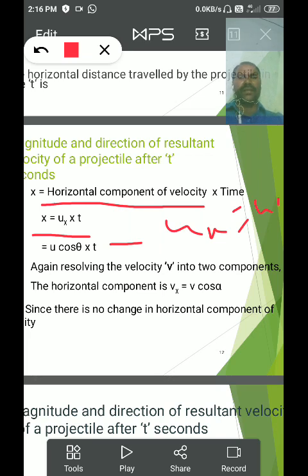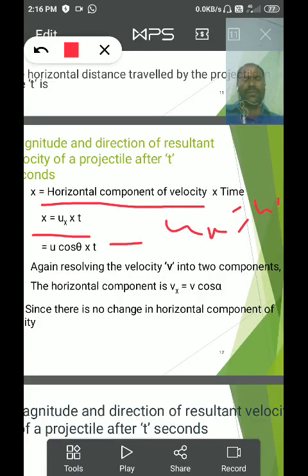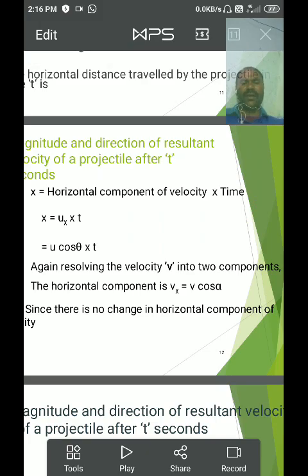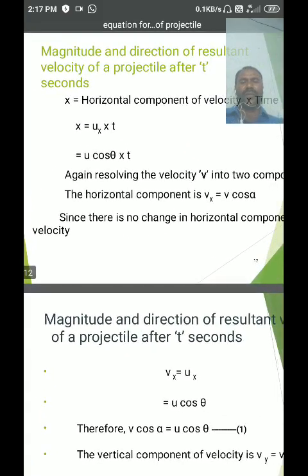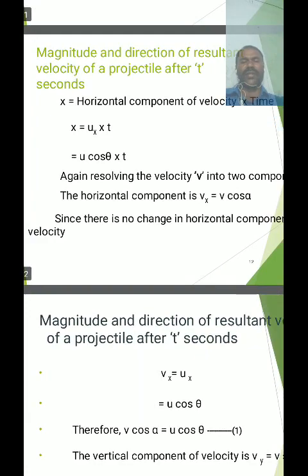Again, resolving the velocity v into two perpendicular components at a point A, the final horizontal component of velocity is Vx = V cos alpha. There is no change in the horizontal component of velocity, because it faces the same acceleration due to gravity, so the velocity remains the same.